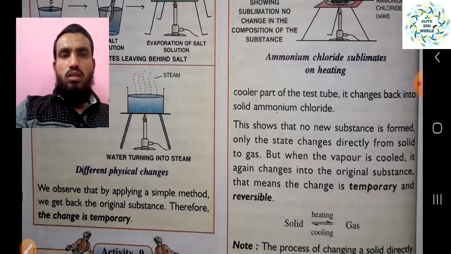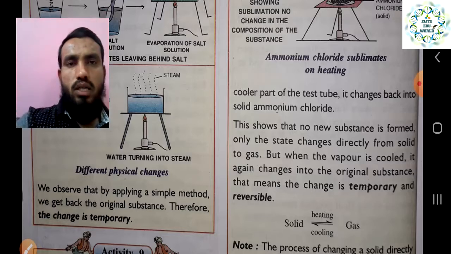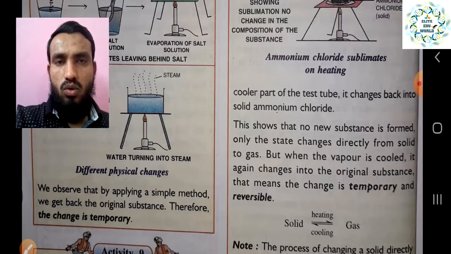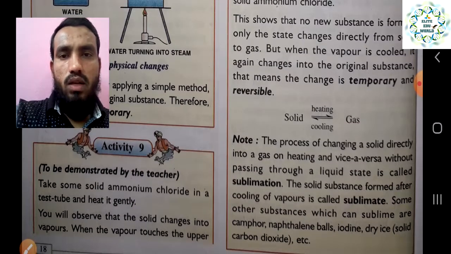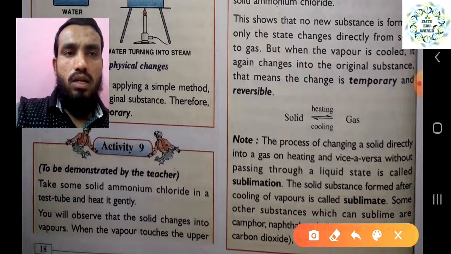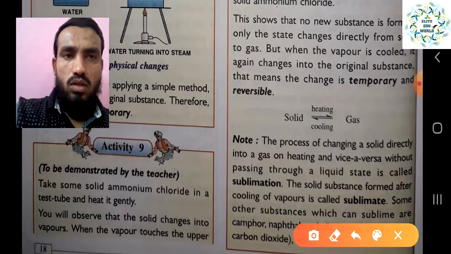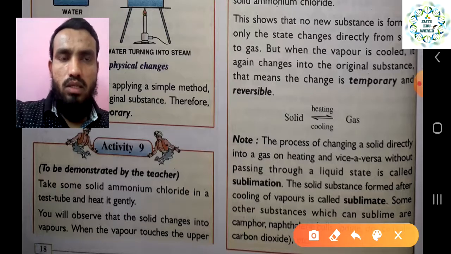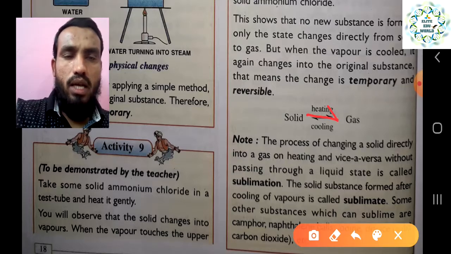So these are so many examples we are looking at one by one, which show us why it is called a physical change, right? Because no new substance is formed. Here you can see the reaction. Whenever we are writing a reversible reaction, as we have seen, we have to write two arrows, or back arrows. So in this case of sublimation, from the solid, when we are giving the heat, it gets converted into the gaseous form.